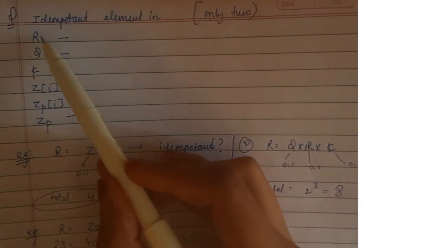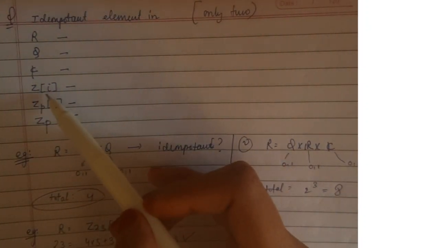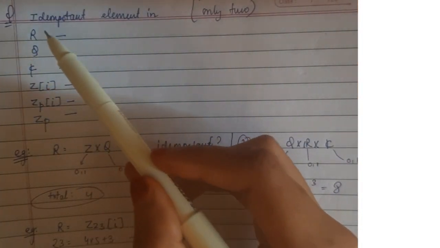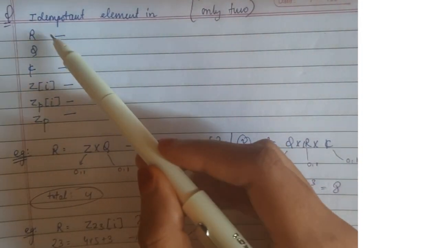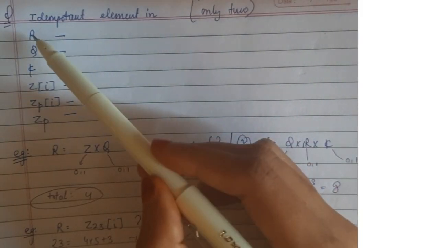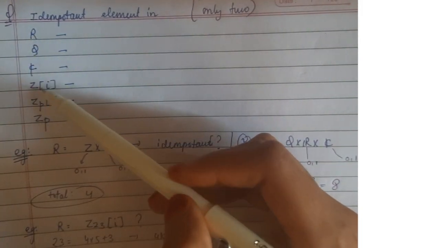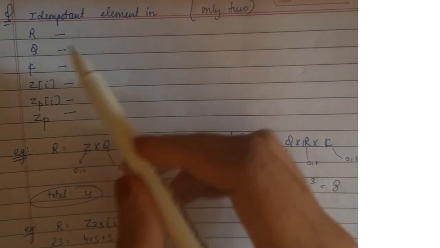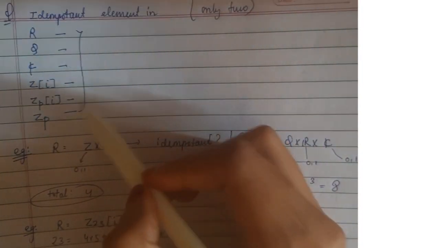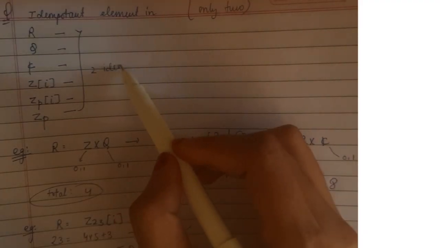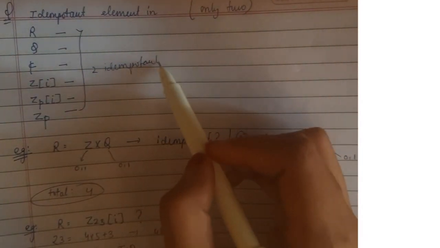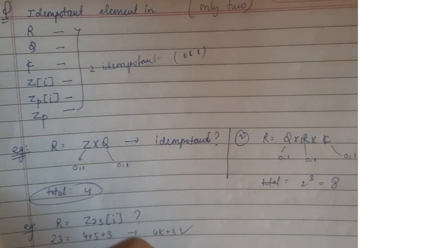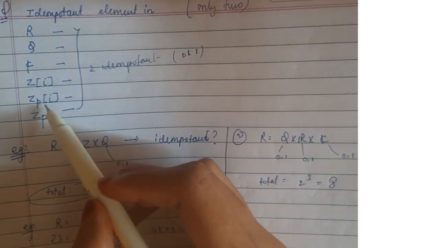Idempotent elements in R, Q, C, Z[i], basically Z[i] and Z_p. Okay, we know that we had a result basically: if a ring is an integral domain, then it has two idempotents, right? So we know that R, Q, C, Z[i], Z_p all are what? They are integral domains. That is why they all will be having two idempotents. And those idempotents are nothing, just what? 0 and 1. Clear?